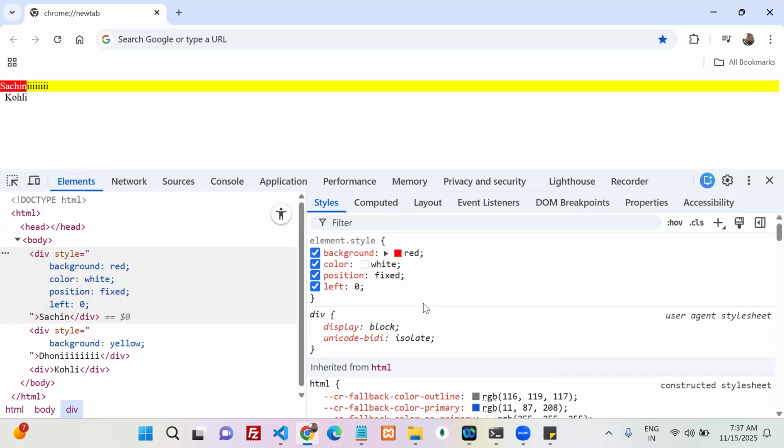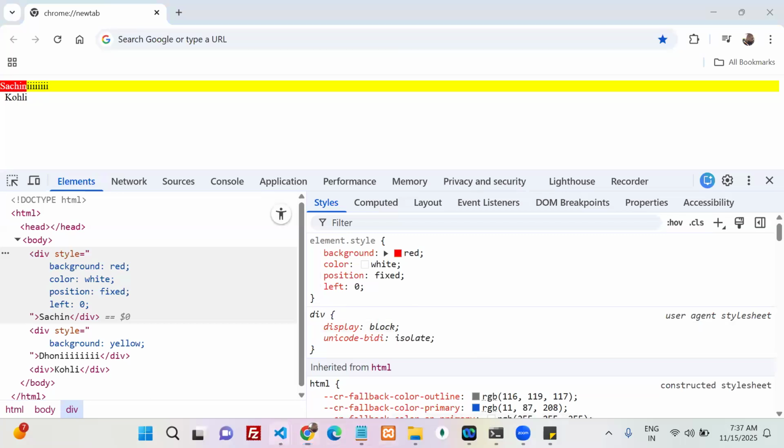Are you able to apply left, right, top, bottom? Yes. Does it take content width? Yes. Does it remove the space, not occupy the space? Not occupied. Yes, that's the reason.